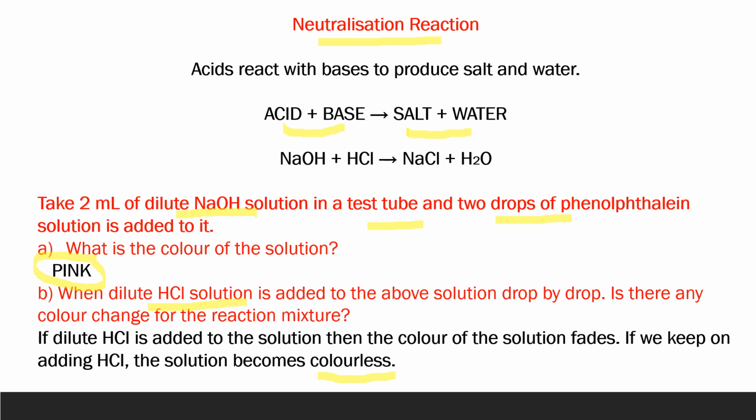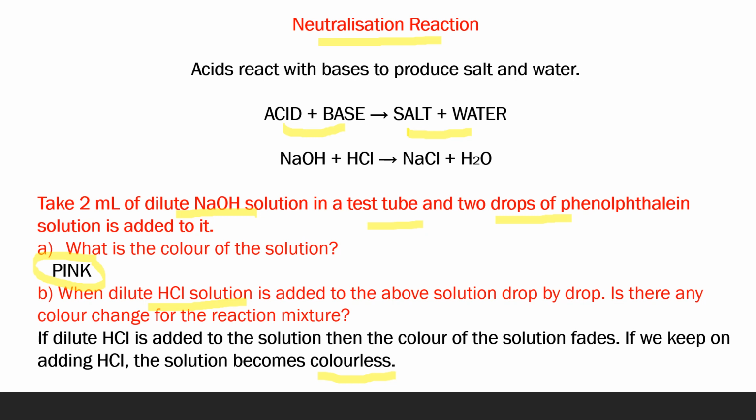It is basically neutralizing its effect and that is why the color is changing slowly. When the total base is used up in neutralization, the excess acid which is left in the solution gives the colorless condition. Why? Because phenolphthalein is colorless in acids, right?